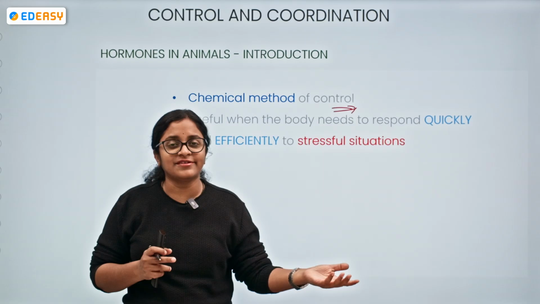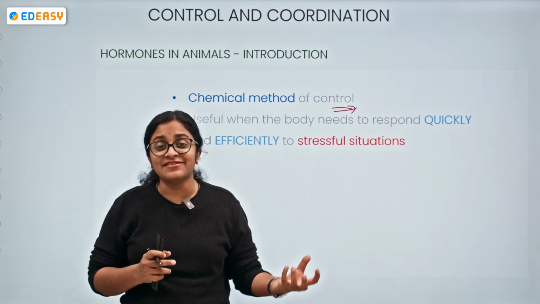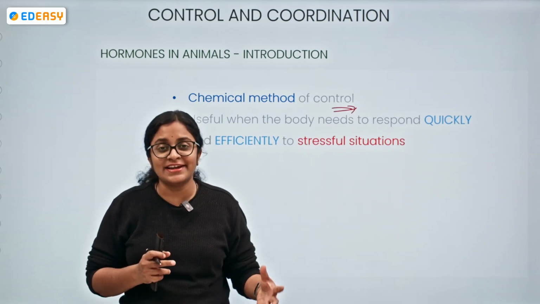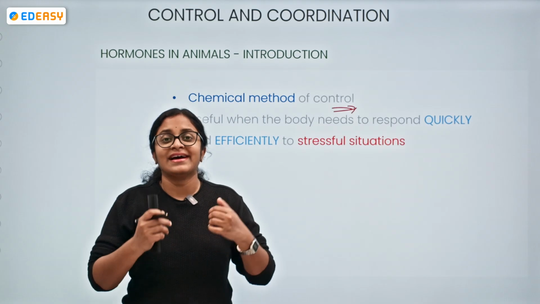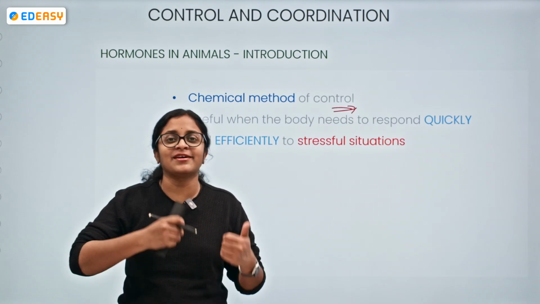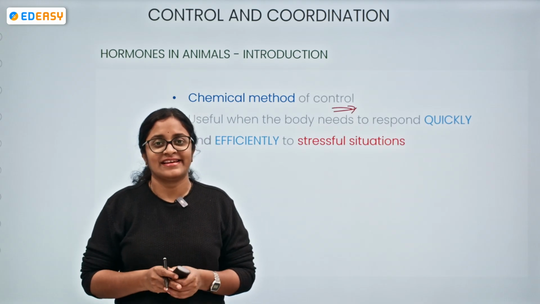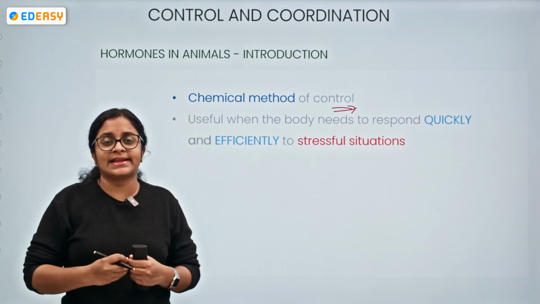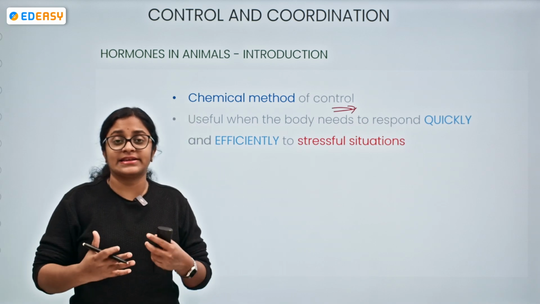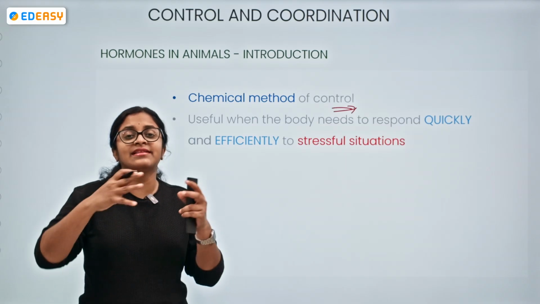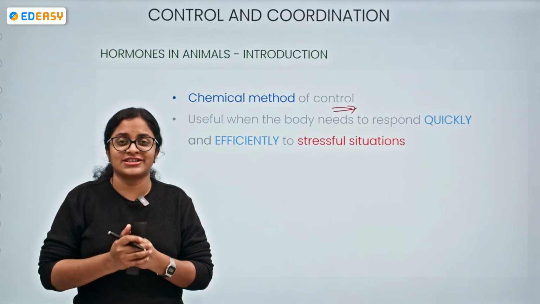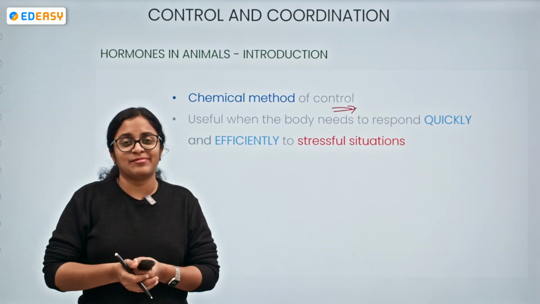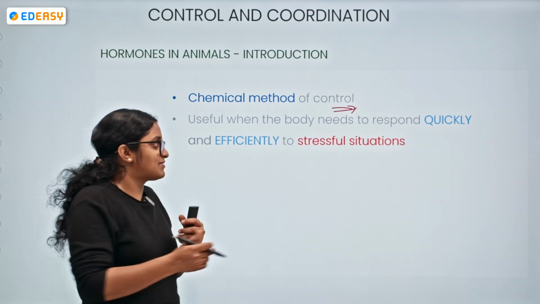So there is a release of hormone, and this gives you the capacity, a state of alertness for you to either fly from that situation or fight with the situation, right? So when the body needs to respond very quickly and very efficiently, when the body needs to deal with certain stressful situations, we could take the help of the hormones which will be helping us.